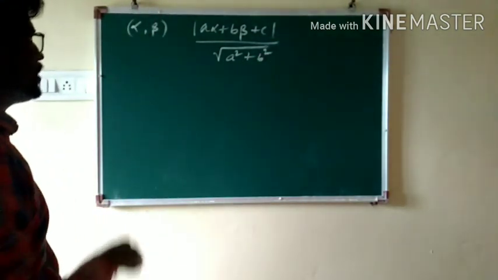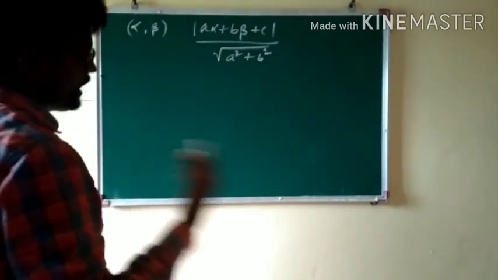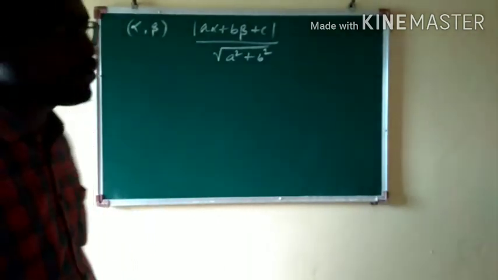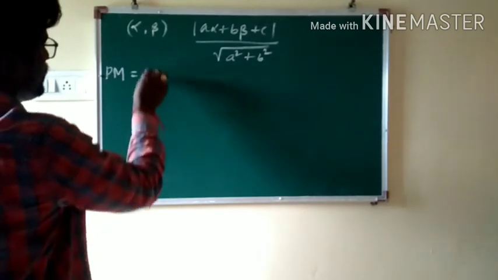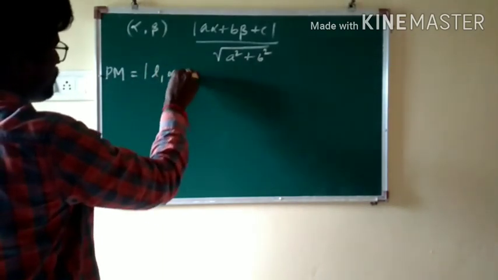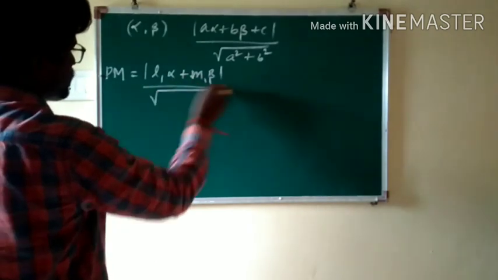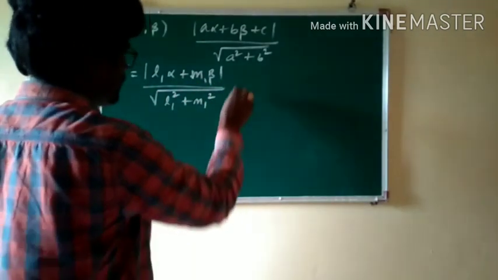Whenever you are talking about the perpendicular distance from the point (alpha, beta) to the lines L1x plus M1y equal to 0 and L2x plus M2y equal to 0, what will you get? First we'll talk about PM, that is mod of (L1 alpha plus M1 beta) by square root of L1 square plus M1 square.